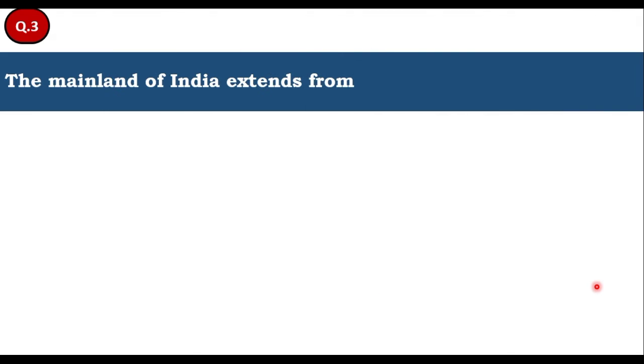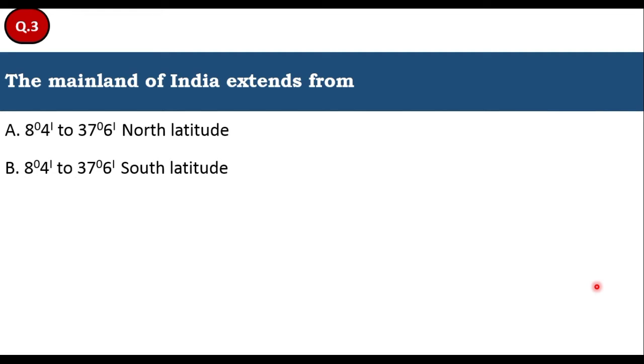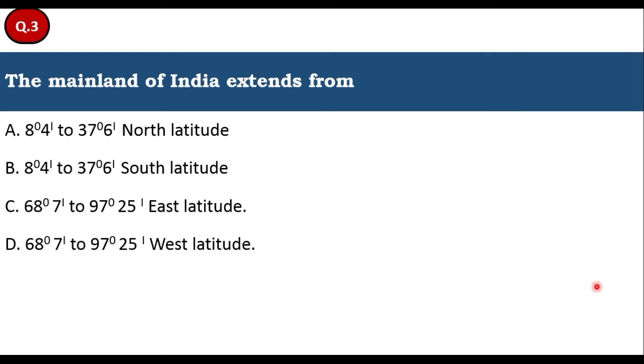So let's move to the next question. The mainland of India extends from 8 degree 4 minute to 37 degree 6 minute north latitude, or south latitude. Similarly, option C is 68 degree 7 minute to 97 degree 25 minute east latitude or west latitude.